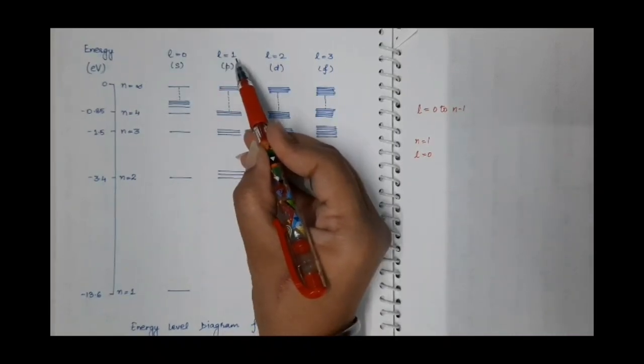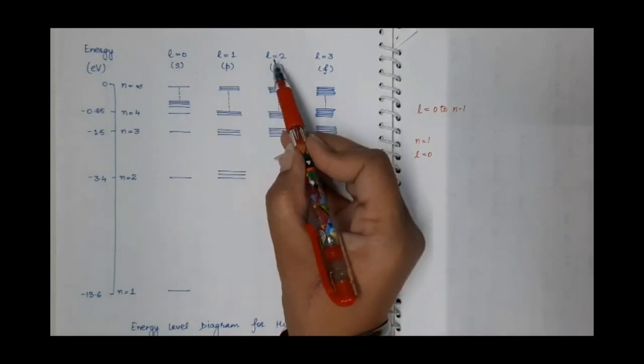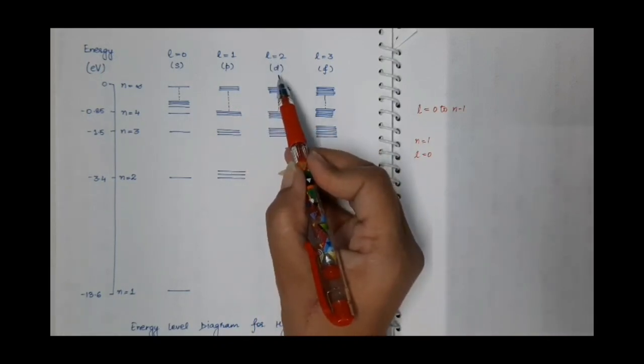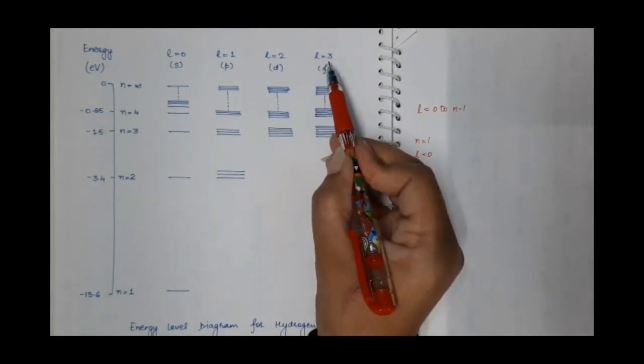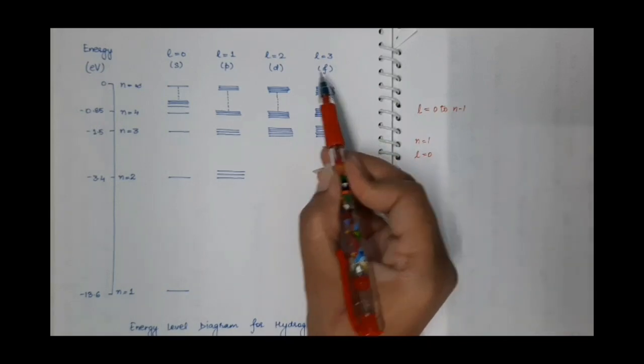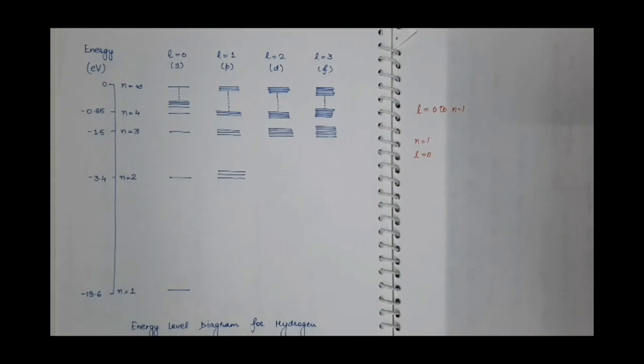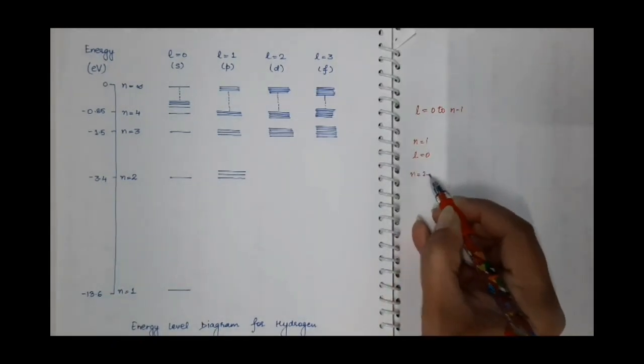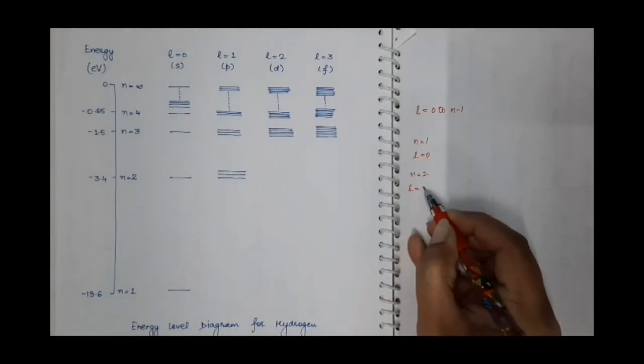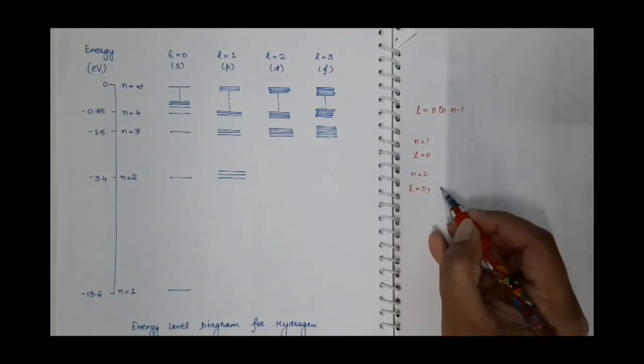Corresponding to L is equal to 1, we have p orbital, corresponding to L is equal to 2, we have d orbital, and corresponding to L is equal to 3, we have f orbital. So corresponding to L is equal to 0, this is the single state for n is equal to 1. Then for n is equal to 2, the values of L will be from 0 to n-1, means from 0 to 2 minus 1. 2 minus 1 is 1.